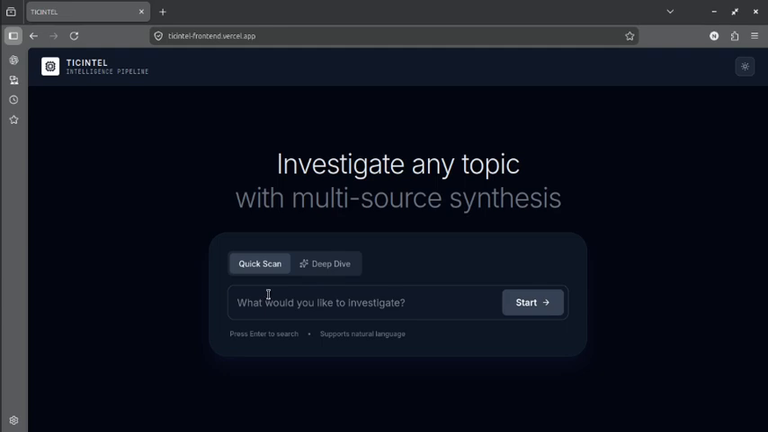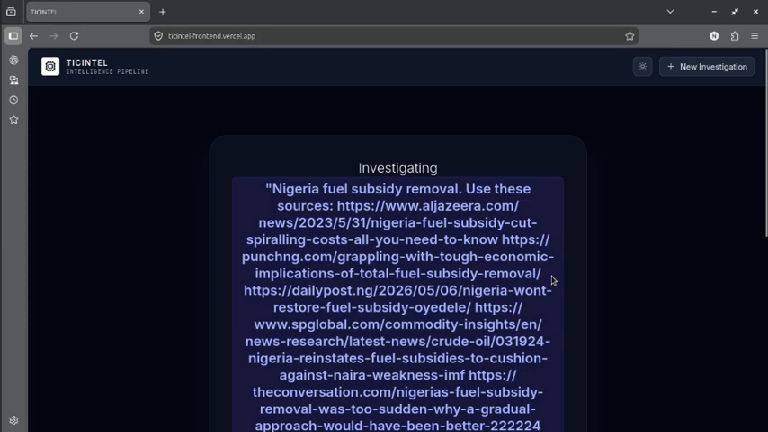Well, that's where Ticintel comes in. Instead of summarizing what the sources say, Ticintel maps out where they conflict. Ticintel is an investigative search tool. You search any topic, it retrieves full articles from multiple outlets, extracts every factual claim, and also detects genuine contradictions across them, and then provides a structured investigative brief, such as conflict analysis, coverage gaps, and concrete next steps. Let me show you how it works.